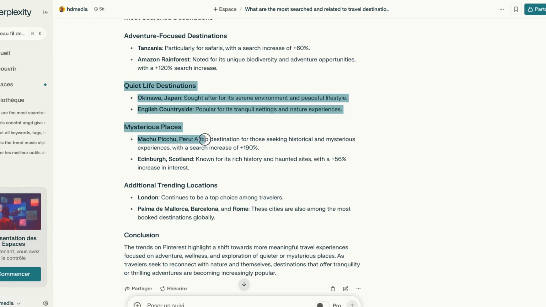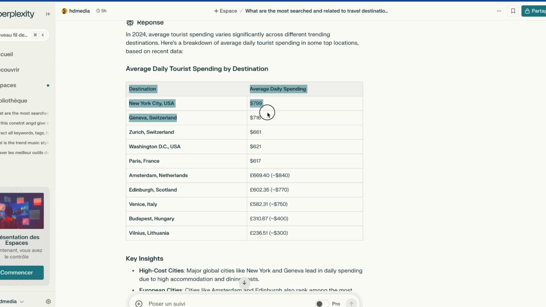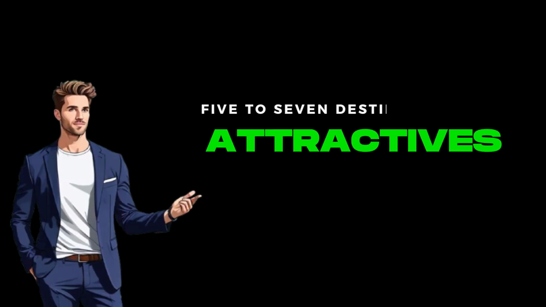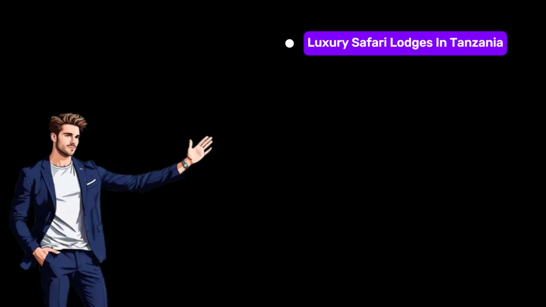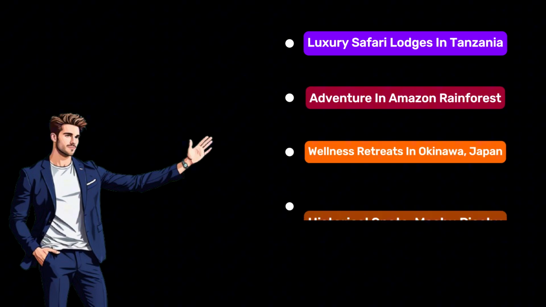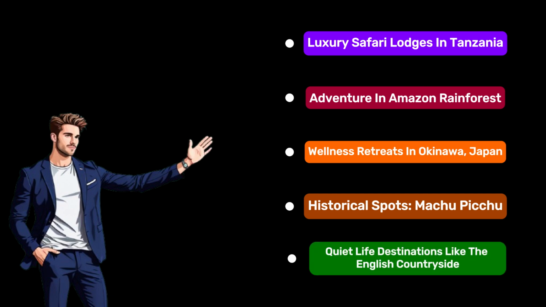Perplexity will give you an answer with high-demand travel trends and average spending rates like luxury safari lodges, adventure tourism, and tranquil escapes. These insights can help you choose 5 to 7 destinations that will be attractive to your audience. Examples might be luxury safari lodges in Tanzania, adventure tourism in the Amazon rainforest, wellness retreats in Okinawa, Japan, hidden historical spots like Machu Picchu, quiet life destinations like the English countryside. Once you have your chosen destinations, you're ready for the next step.